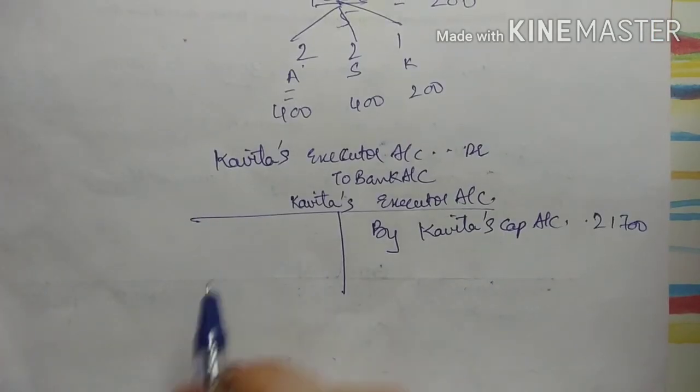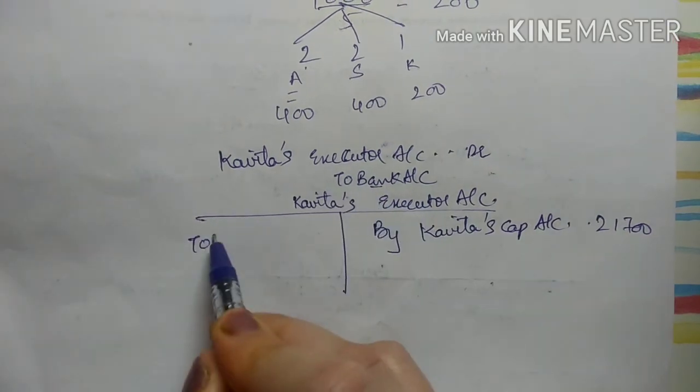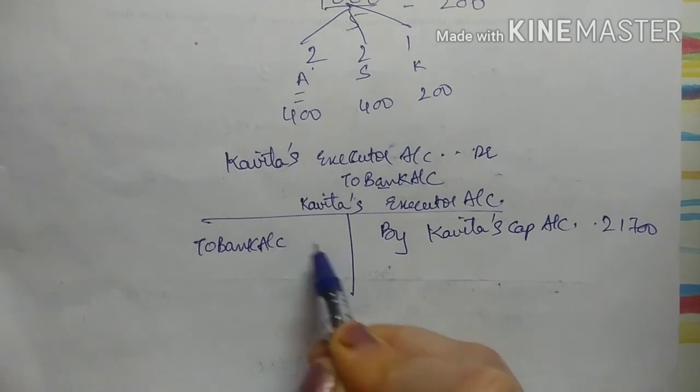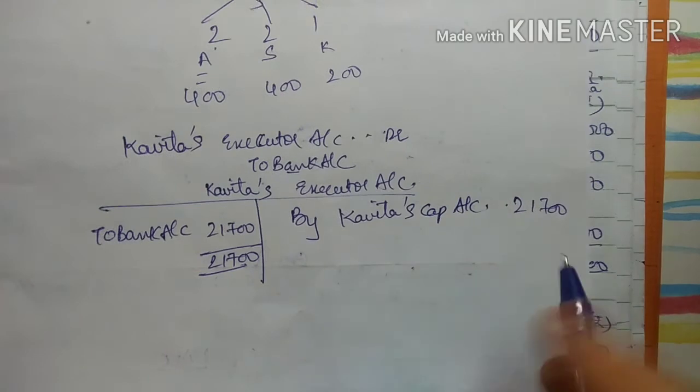Now they have told that you have to pay by NEFT. तो पैसा जा रहा है, so it will be to bank account. So to bank account 21,700. Your account will be closed.